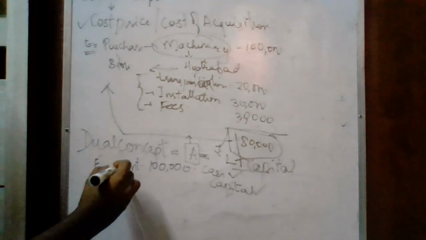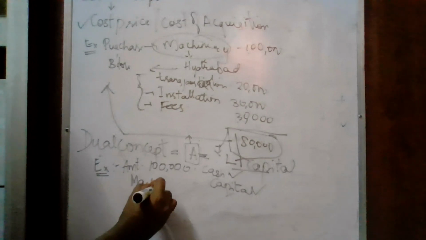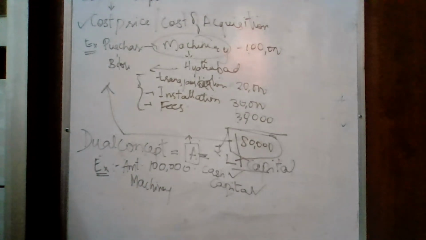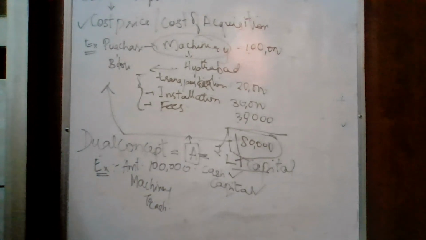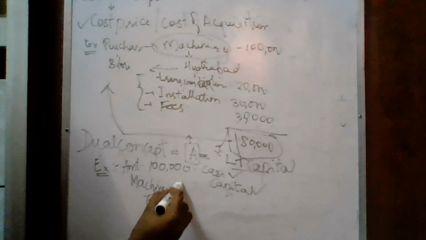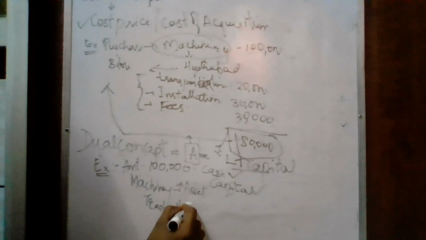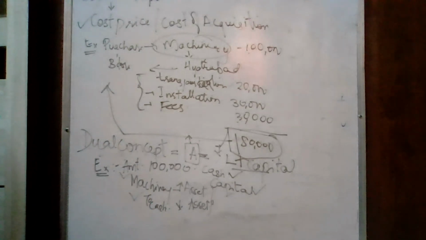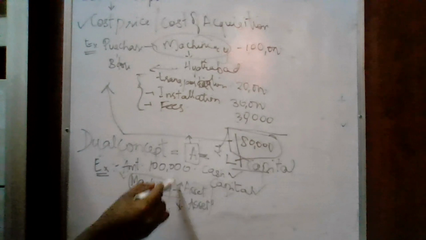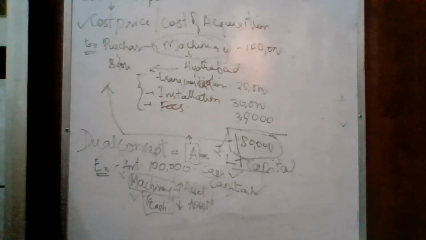Otherwise, if there is purchase of machinery, the same. What is coming inside is machinery. What is going outside? Cash. You're paying them, so cash is going outside. Machinery has come inside, which increases your asset value. Cash is going outside, which reduces your asset. In the journal entry, dual concept: machinery and cash. Here, cash and capital.